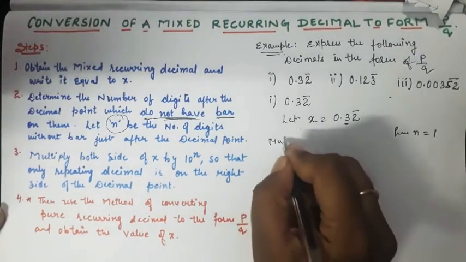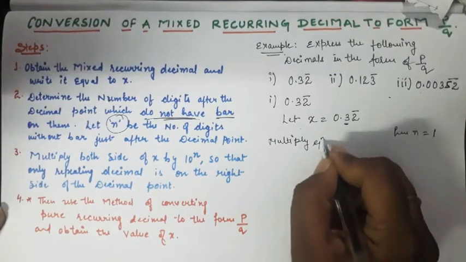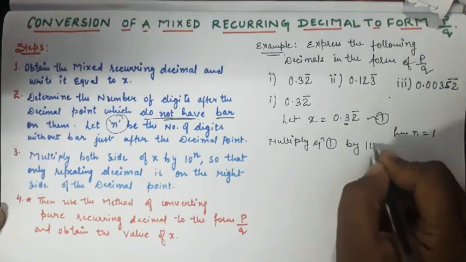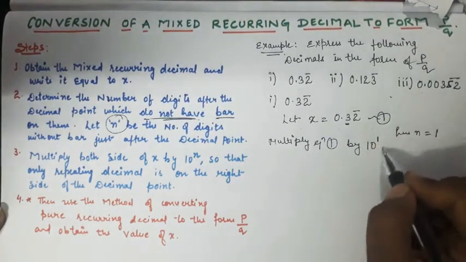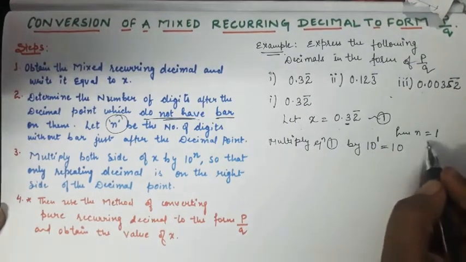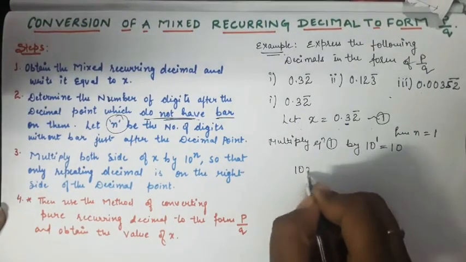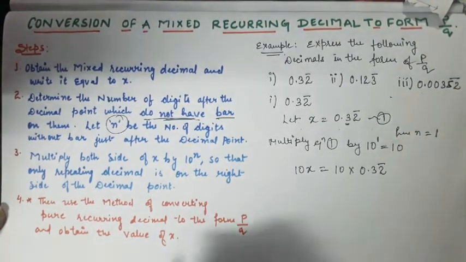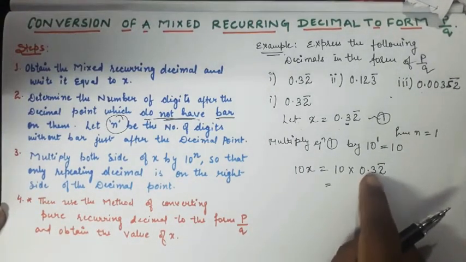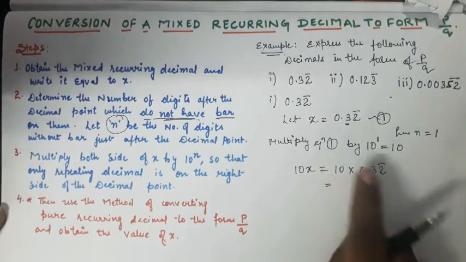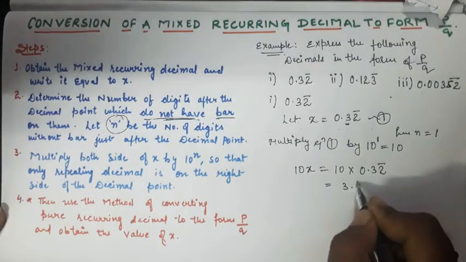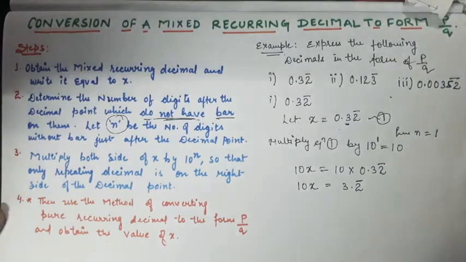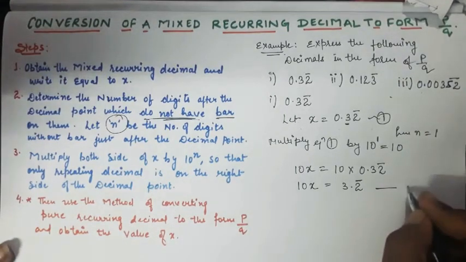So multiply equation 1 by 10 raised to power 1, which equals 10, on both sides. I get 10x equals 10 into 0.32 bar. While multiplying with 10 I shift the number to the left, so I get 3.2 bar. Now mark it as equation number 2.